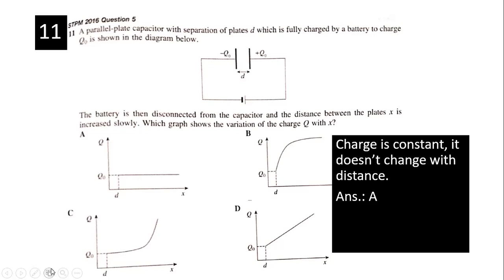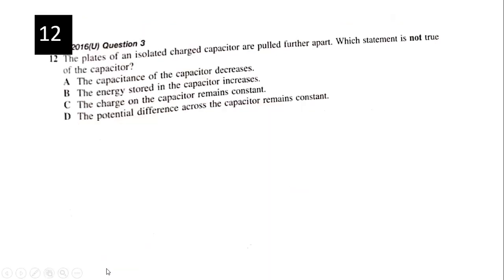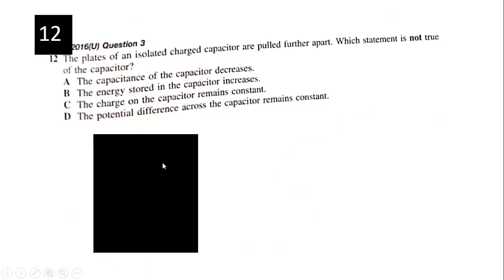Okay, we have been going over the whole earlier also. The plates of an isolated charged capacitor are pulled further apart. Which statement is not true of the capacitor? Capacitance of the capacitor decreases. Go to your formula. You pull it far apart, that one increases, that one decreases. So it's correct.